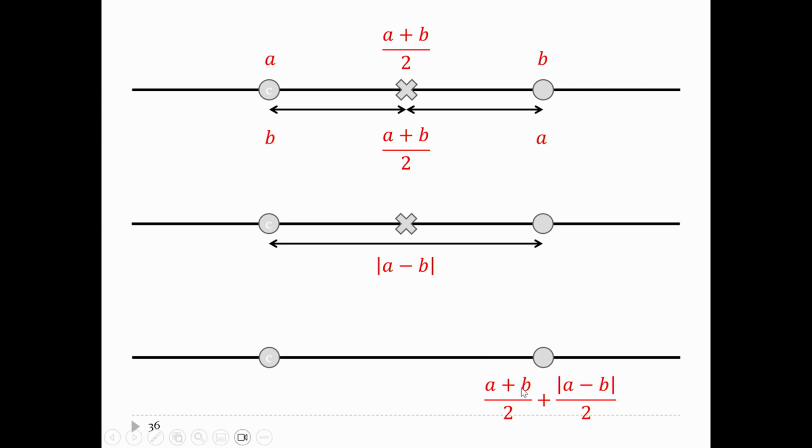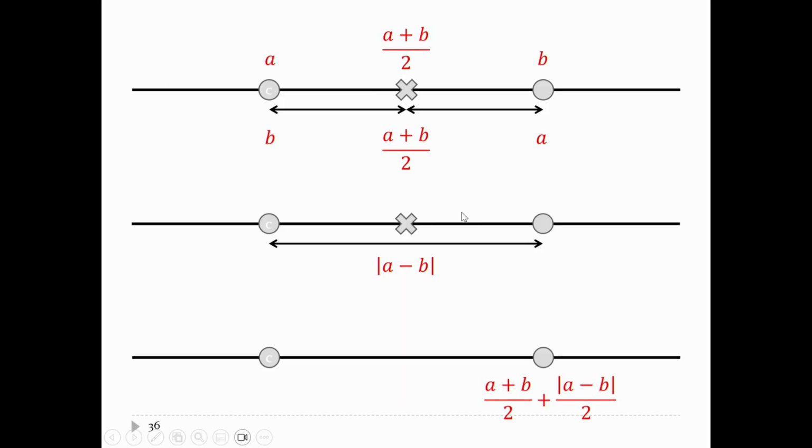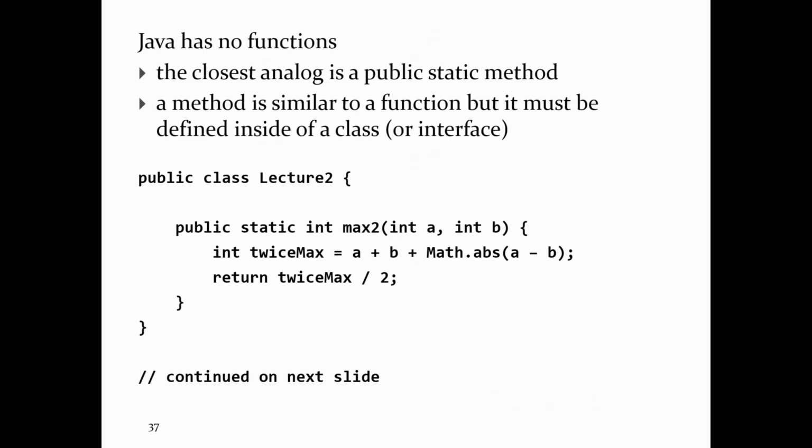That's just A plus B plus the absolute value of A minus B, all divided by 2, right? So that's why that works. Why am I doing it this way instead of using an if statement? Because I want to use some arithmetic and I want to blow this up when I do it in Java, right? Okay, Java's got no functions, right?